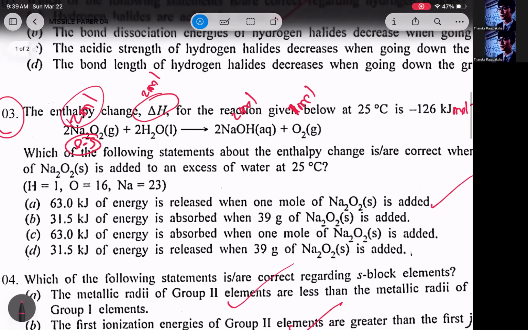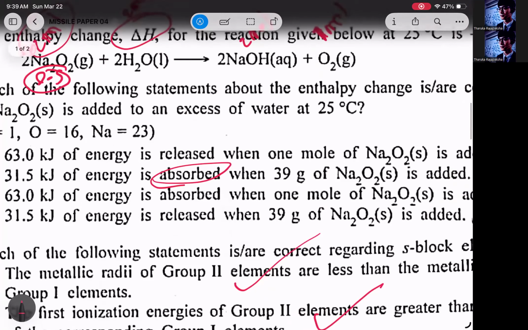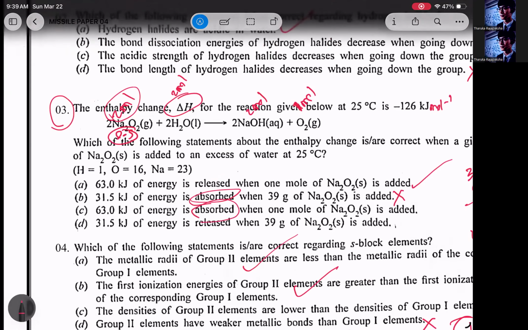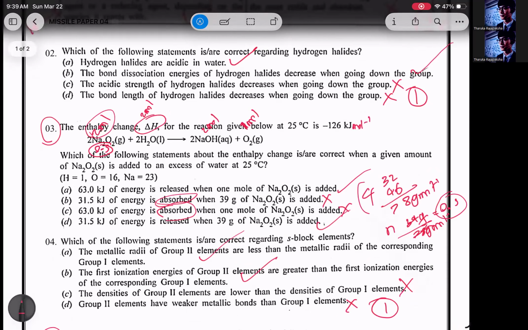So this is correct. The only thing is this is absorbed. It's not absorbed, it's released. So minus, so it's exothermic. So this is wrong. Absorbed is also wrong. 31.5 kilojoules of heat is released out. That's correct. Answer is answer number 4, right? Very good. Nice. Right, we are going on to the next question.